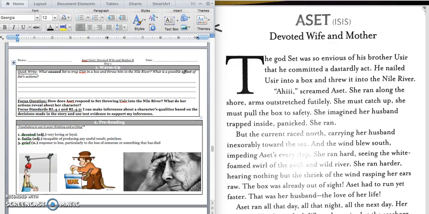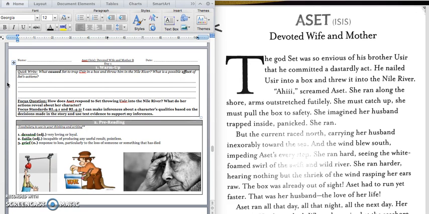Good morning, fourth grade. Today we're going to continue our study of the Egyptian gods. And today we are reading about the story of Aset or Isis. We're going to be reading this story the rest of the week and a little bit into next week because it's really long. But before we get started, we have a quick write.